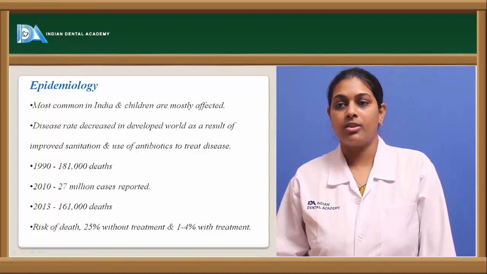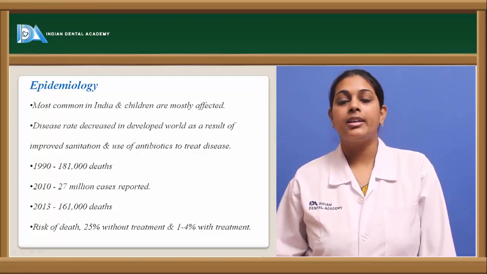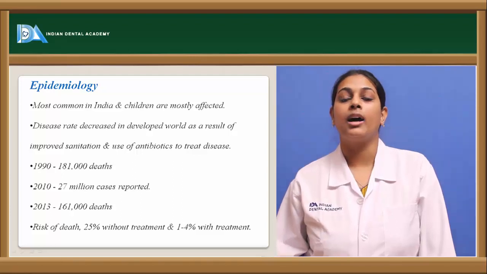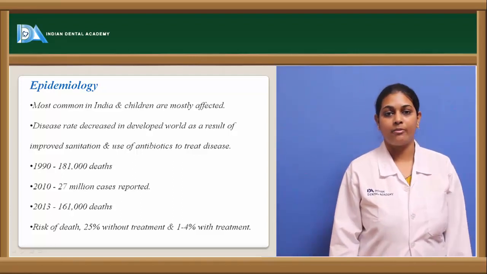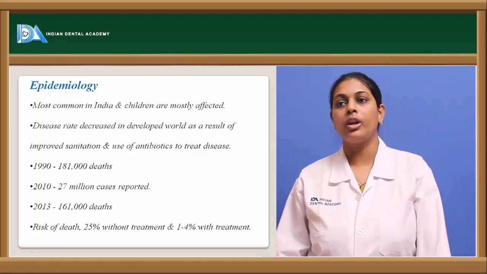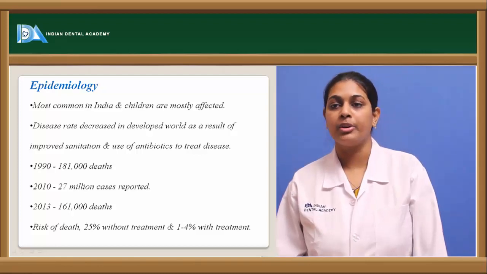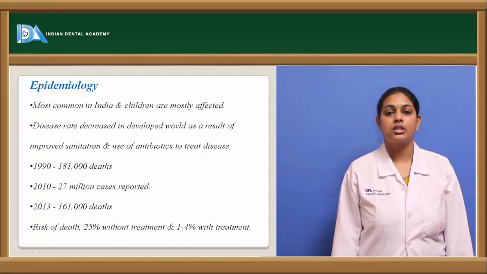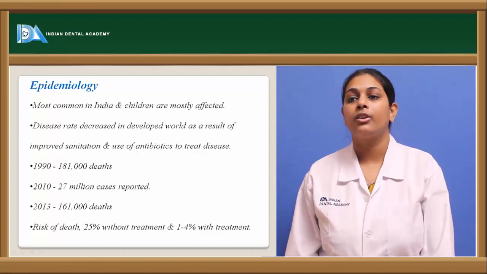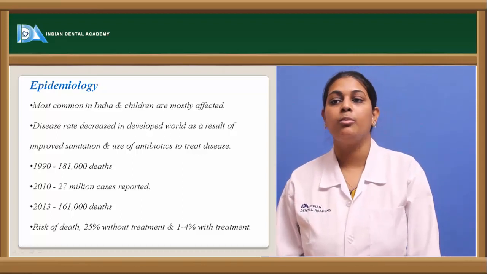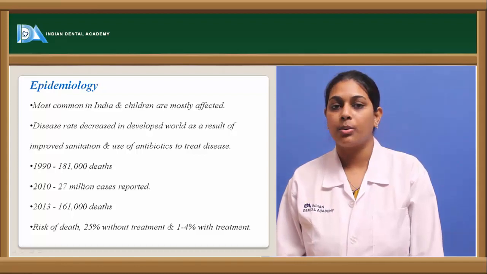Coming to the death rate, how it has decreased since 1990: in 1990 they observed that 1,81,000 deaths were caused by typhoid fever. In 2010, there were 27 million cases reported, amongst which few were treated properly. In 2013, the death rate from 1990 was reduced to almost 1,61,000 deaths.